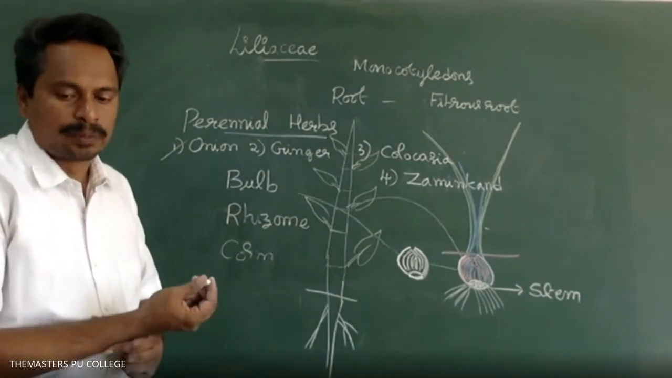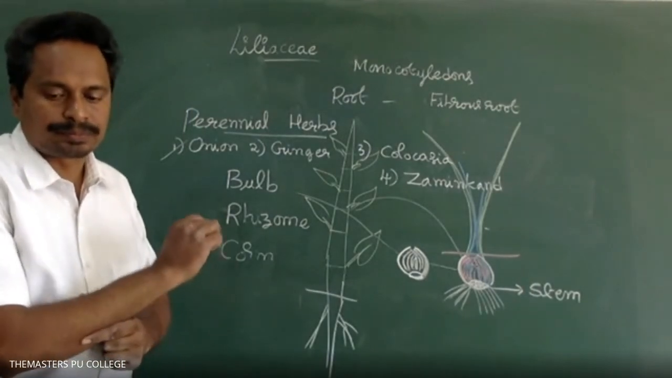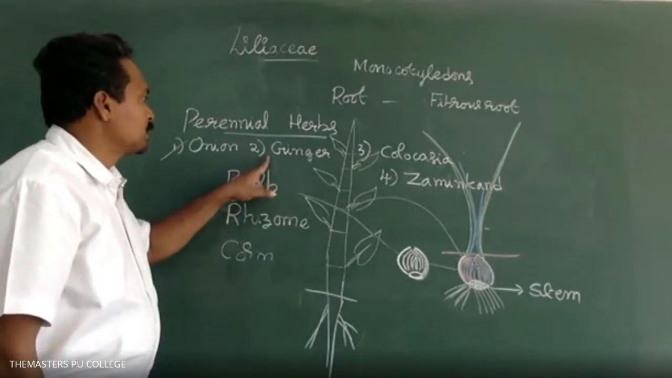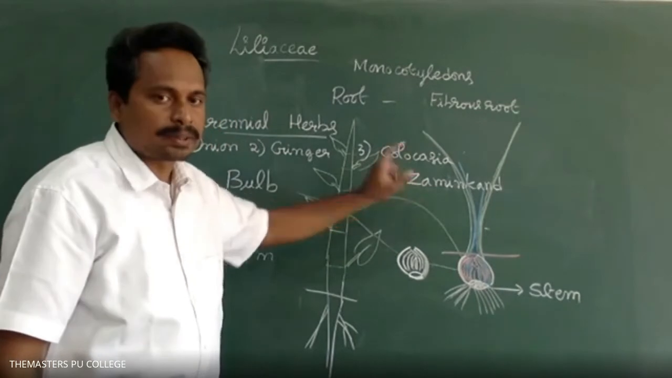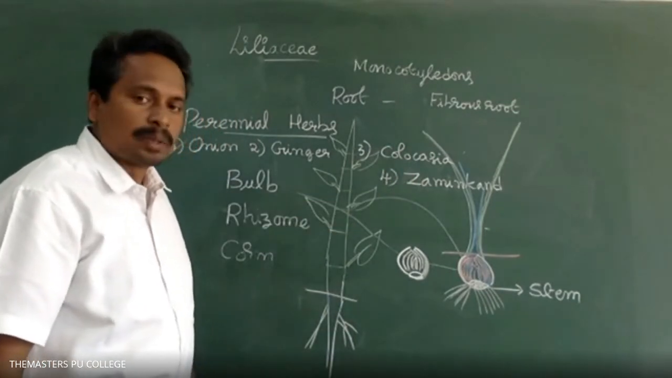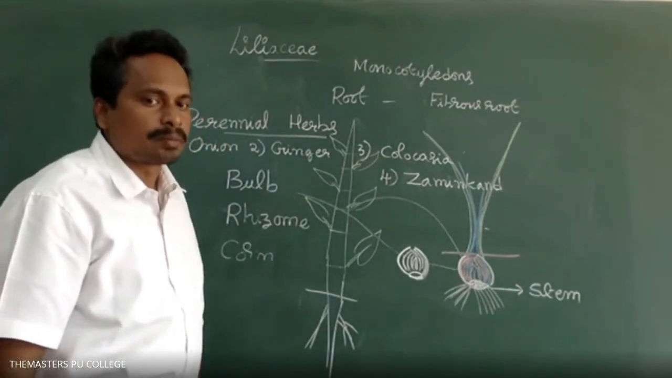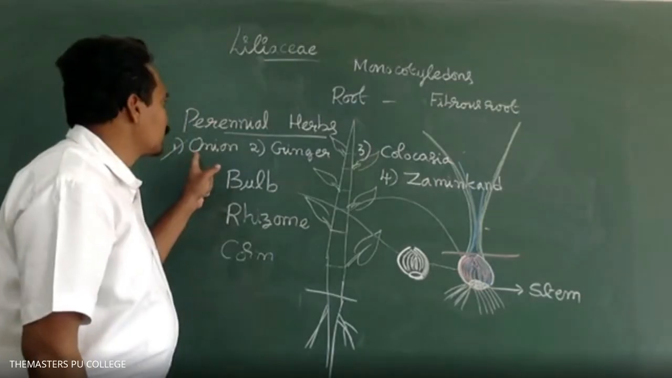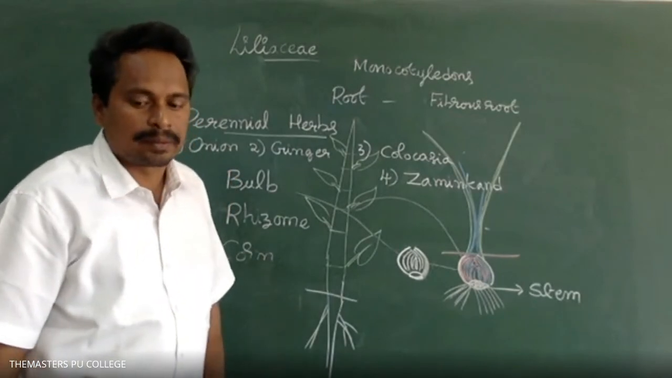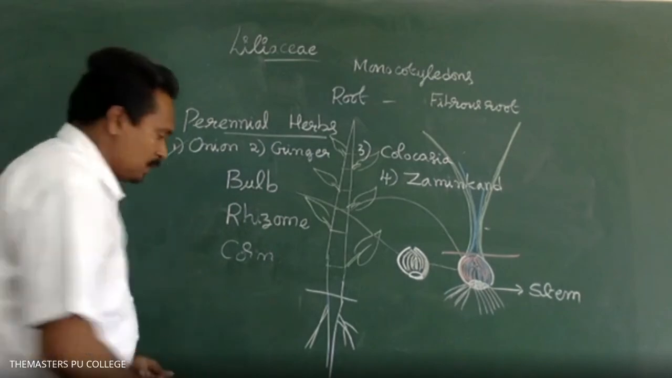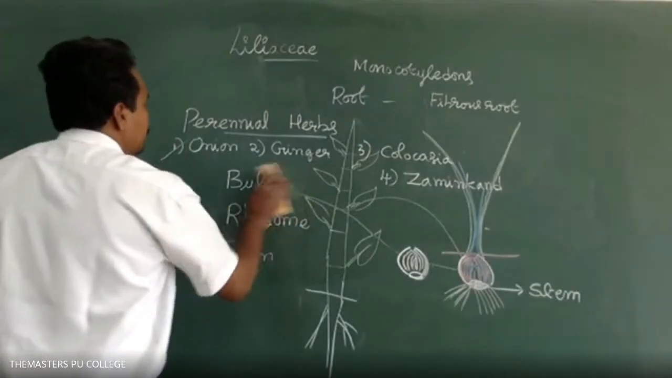So highlight that modification, that's a bulb. All of these options belong to different families, and only onion belongs to Liliaceae. Ginger, colocasia, and charming belong to other families. There are 202 families in Bentham and Hooker's classification. Yes, only onion belongs to Liliaceae.